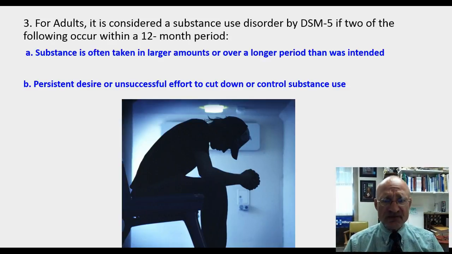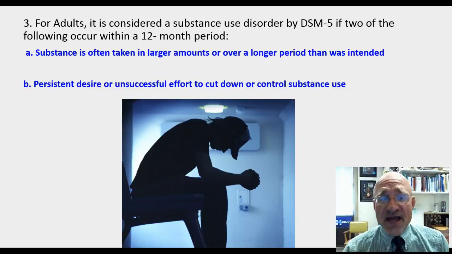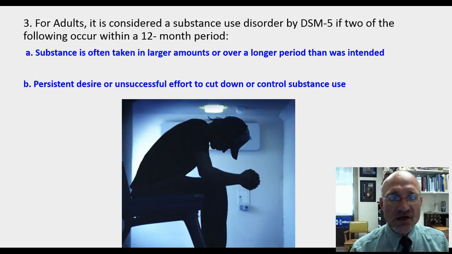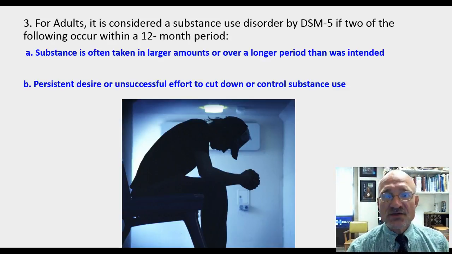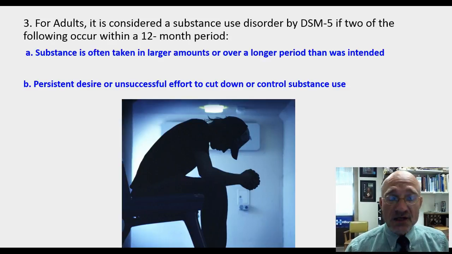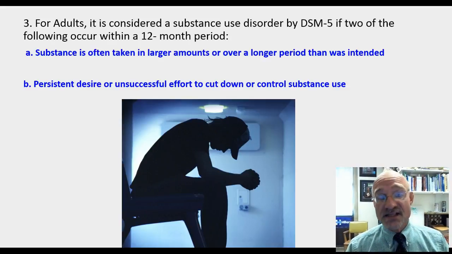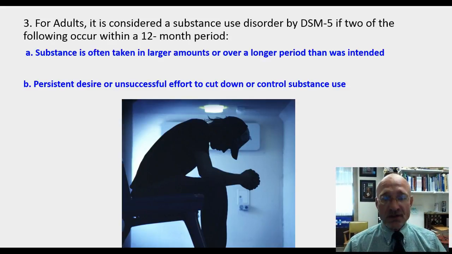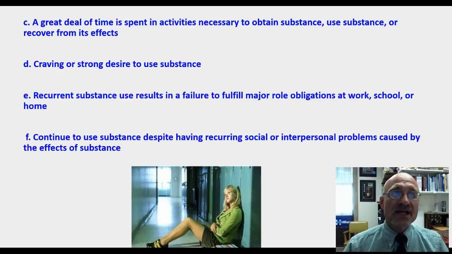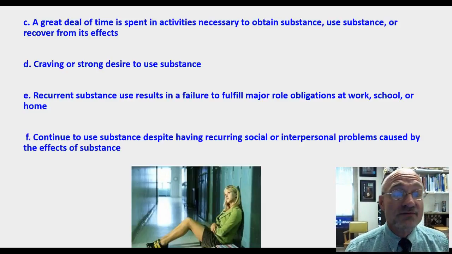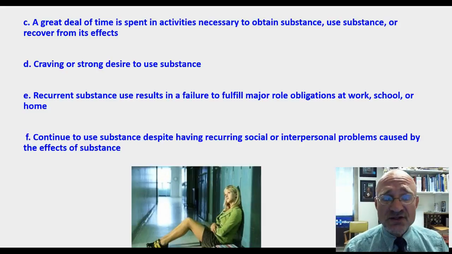Now, for adults, to be considered to have a substance abuse disorder, only 2 of the following 10 things need to occur within a 12-month period. And keep that in mind. If 2 of these occur, then by definition, you have a substance abuse disorder. The substance is taken in larger amounts over a longer period of time than was intended. Persistent desire or unsuccessful effort to cut down or control the substance abuse. A great deal of time is spent in activities to obtain the substance, to use the substance, or to recover from its effects. Craving or strong desire to use it.